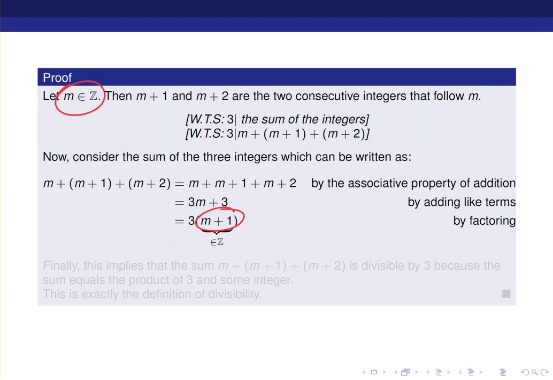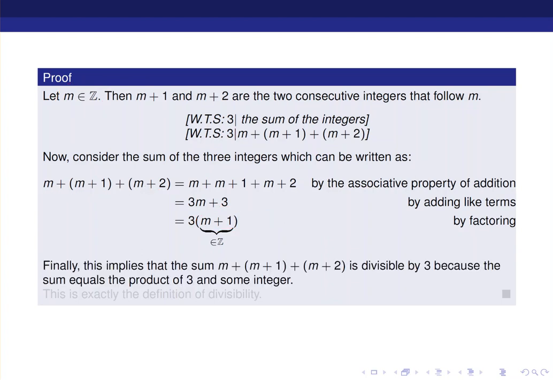So m plus 1 is an integer still. This is very important. We need to point this out because now we have 3 times integer equaling to the summation. So by definition of divisibility, that means 3 divides m plus m plus 1 plus m plus 2. And that's exactly what we needed to show.